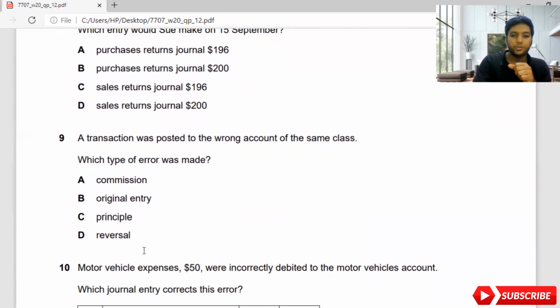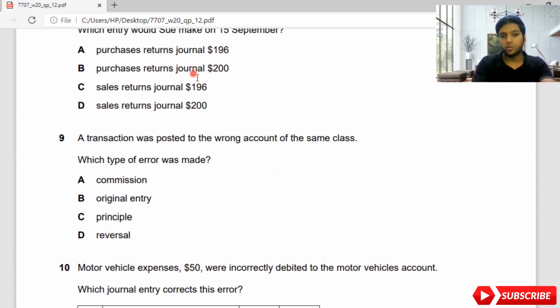The transaction was posted to the wrong account of the same class. Which type of error was made? Commission, original entry, principal, reversal. Very straightforward, but you need to know these definitions, guys. There are 6 errors in your textbook. One is commission, original entry, principal, reversal, and compensating. The next is omission, where you have not recorded at all. Compensating errors and omission are not given in the options.